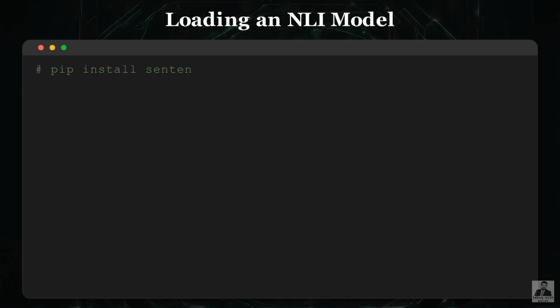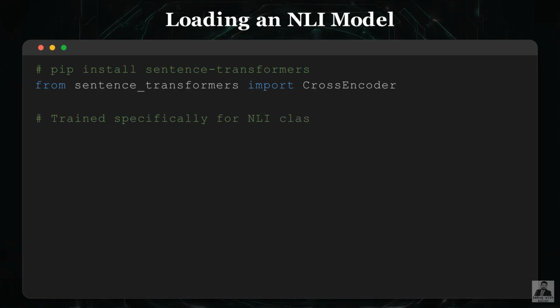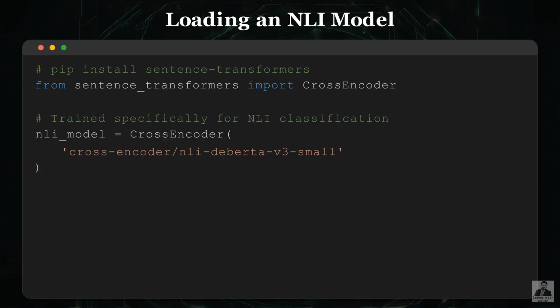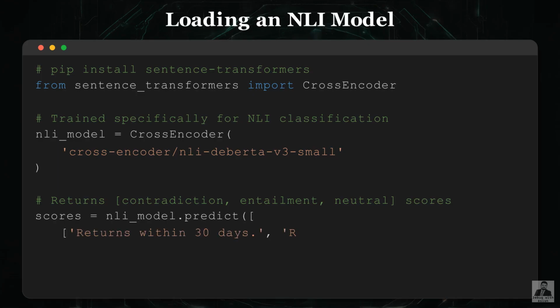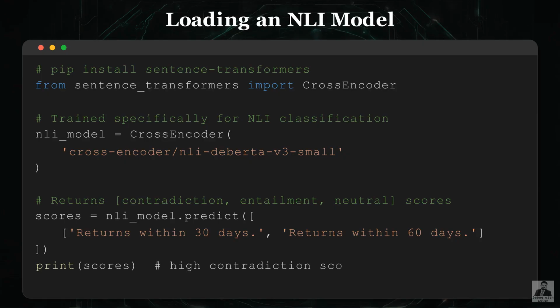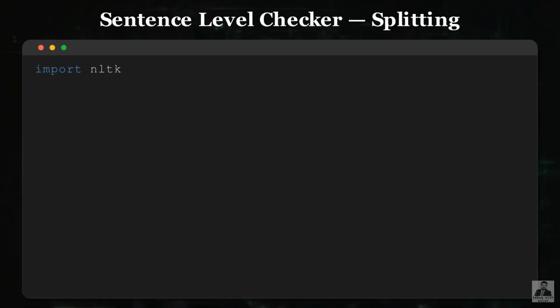We load the NLI model using sentence transformers. The model DeBERTa v3 is trained specifically for natural language inference and is fast enough to run in a production pipeline. We call predict with a list of premise and hypothesis pairs. The output is 3 scores for contradiction, entailment, and neutral. For our 30-day versus 60-day example, the contradiction score will be very high because the hypothesis directly conflicts with the premise.